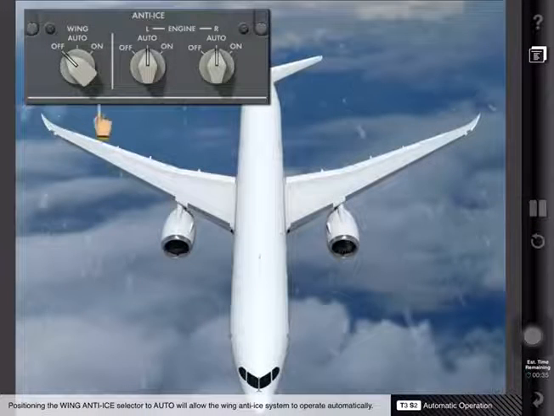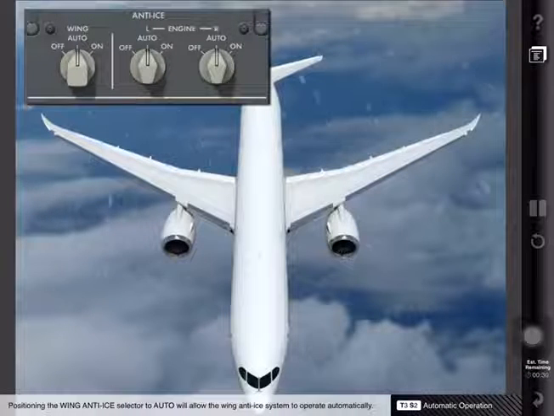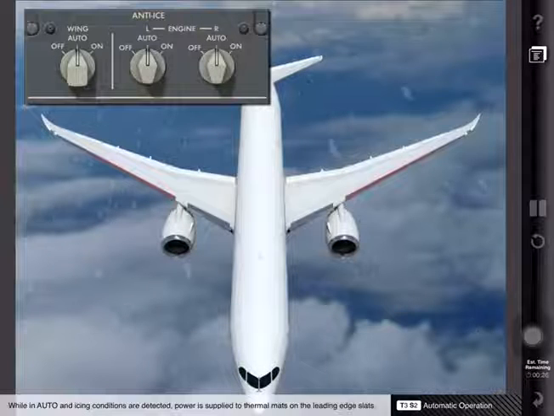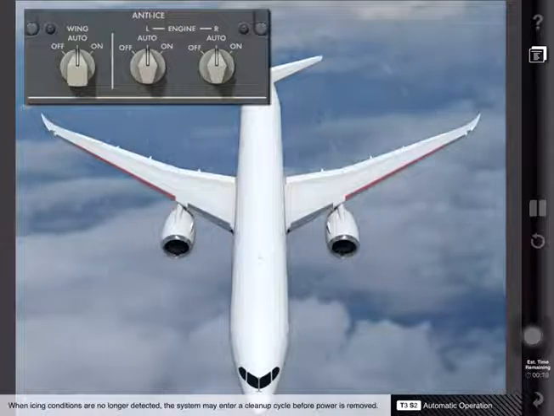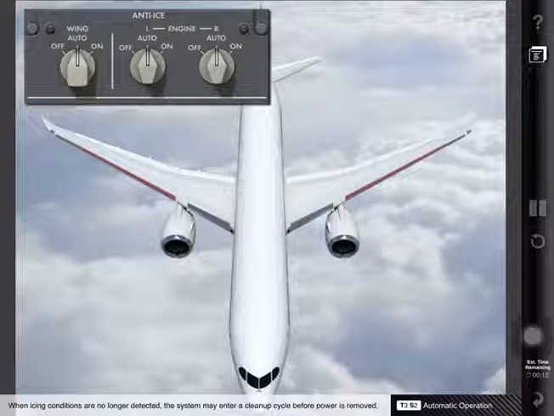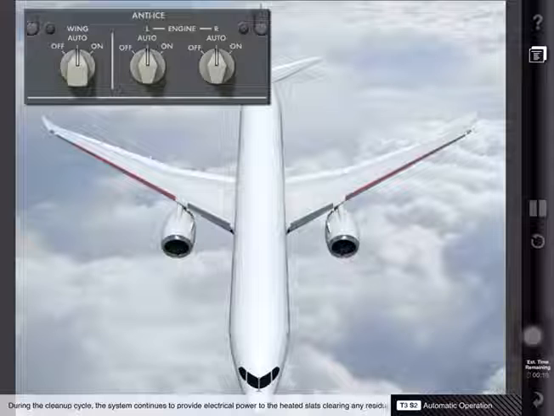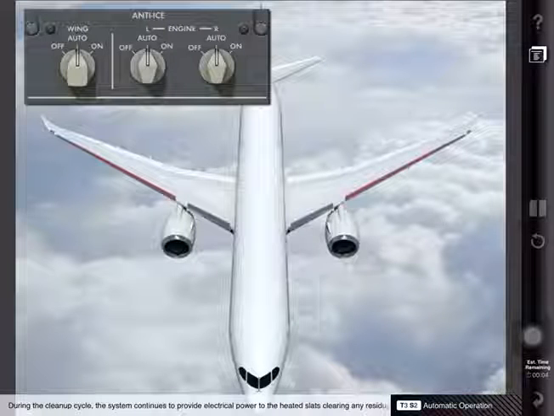Positioning the wing anti-ice selector to Auto will allow the wing anti-ice system to operate automatically. While in Auto and icing conditions are detected, power is supplied to thermal mats on the leading edge slats. When icing conditions are no longer detected, the system may enter a cleanup cycle before power is removed. During the cleanup cycle, the system continues to provide electrical power to the heated slats, clearing any residual ice that may have accumulated during icing conditions.